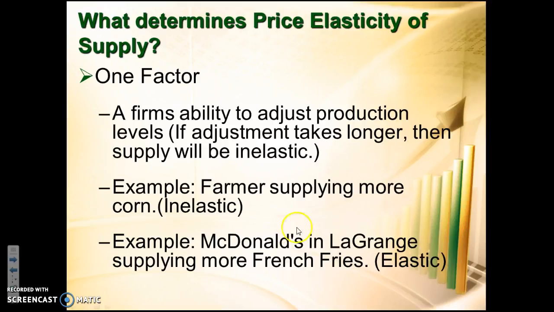A great example of elastic supply. Well, what if McDonald's needs more French fries? Well, they walk to the cooler, they grab the French fries, they throw them in the fryer, right? If a paperclip company wants to make more paper clips, they turn the machine on high, right? And it's going to spit more paper clips out. It doesn't take a long time to be able to adjust, right? So they can make it very quickly. And that's really the only thing that determines whether it's elastic supply or inelastic supply.